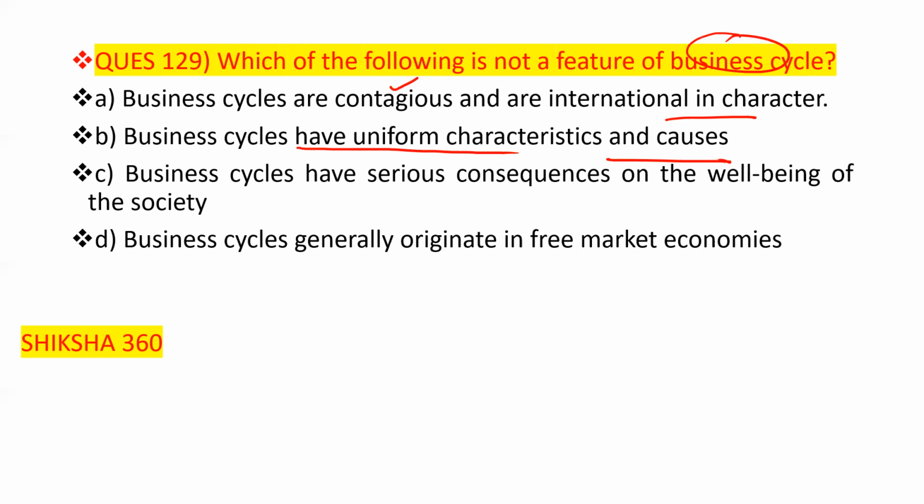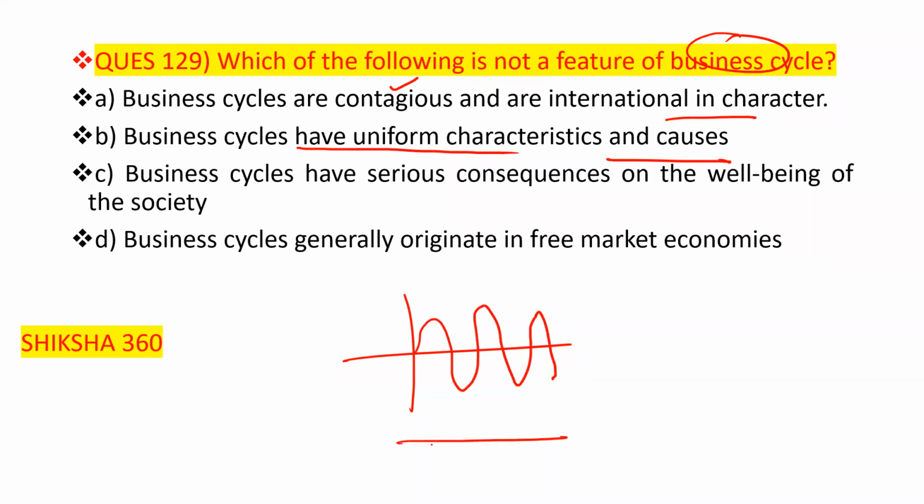This one is wrong here. Not uniform. It will not happen every time that business will grow this way. Sometimes the phase is different. So not uniform characteristics. So option number B is the correct answer. Business cycles have uniform characteristics and causes, this one is false here.